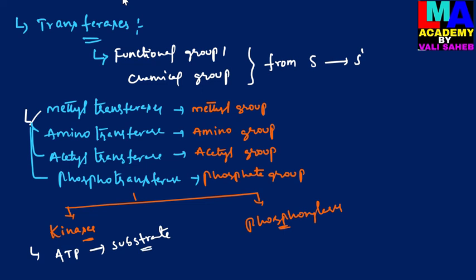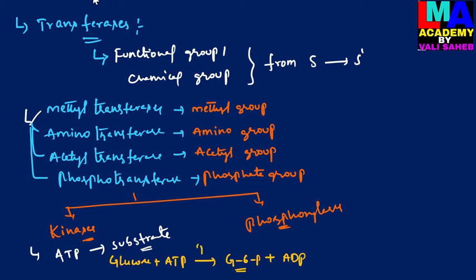For example, I will give one example related to the kinases: glucose reacted with an ATP molecule and is further converted into glucose 6-phosphate and releases ADP. In this reaction, one phosphate group is transferred to the glucose molecule, and glucose is converted into glucose 6-phosphate.